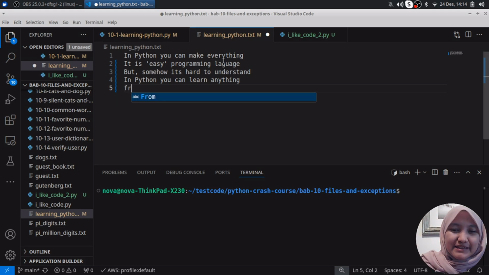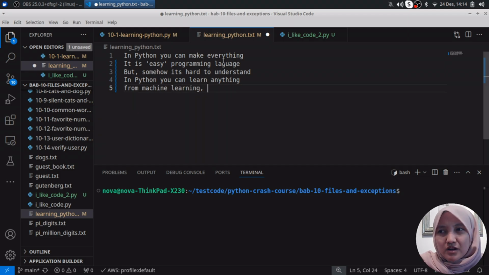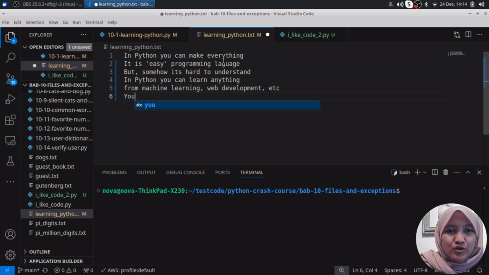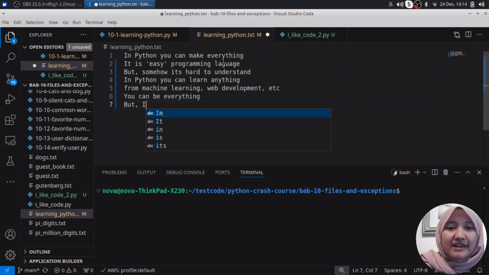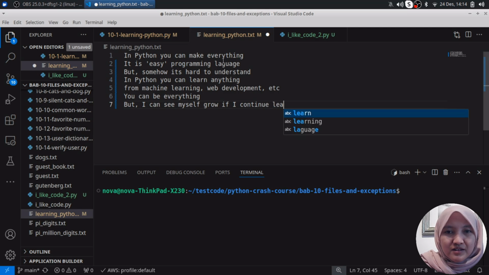You can learn anything, from machine learning to web development, and etc. You can be everything, and I can see myself grow if I continue to learn Python.